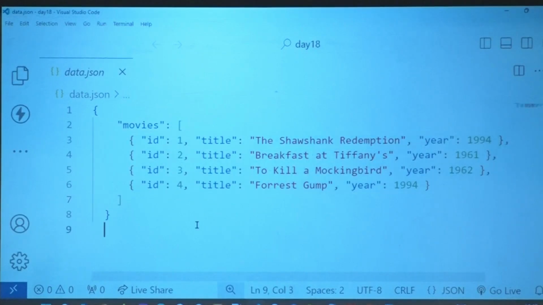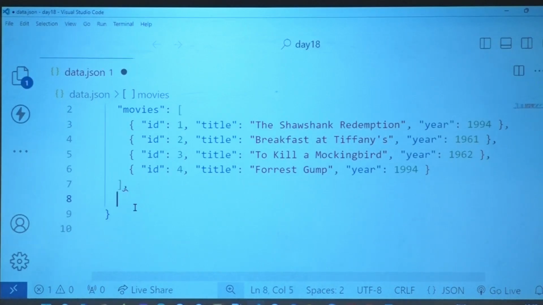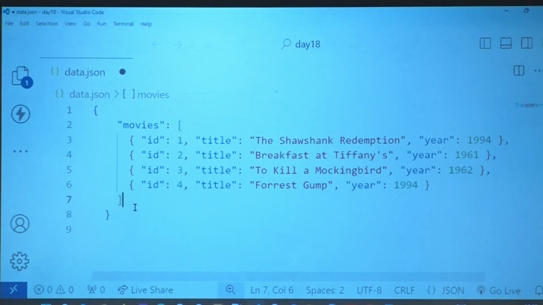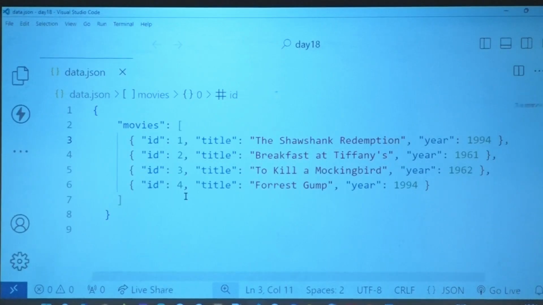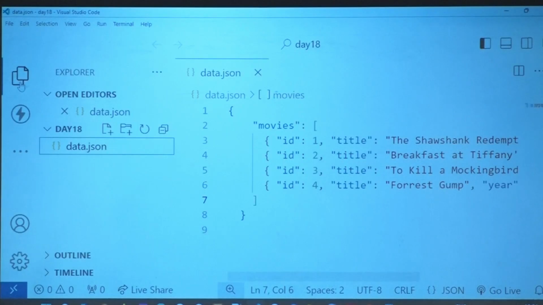But ideally, if it makes sense for you, like in your project, let's say you have movies here and screen captures here and some more, then it makes sense. But in our case, the collection itself is a collection of movies. It's not like I'm going to add one more here saying something else. This collection itself is a collection of movies. So what I wanted to do is store all these things as documents, not as one key and many objects like that. Okay? So what I'm going to do now, I'm going to go here.